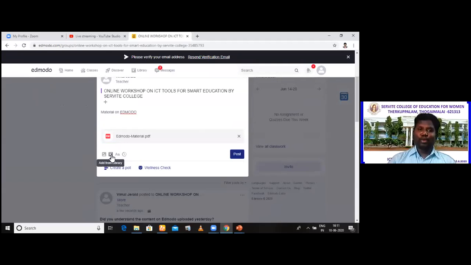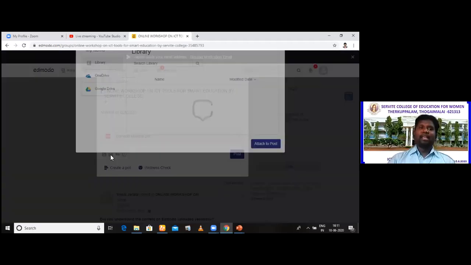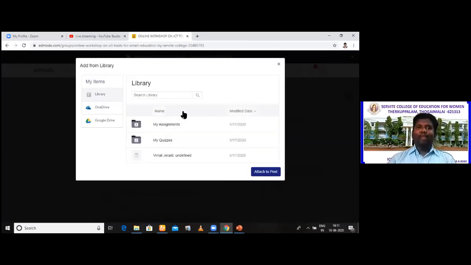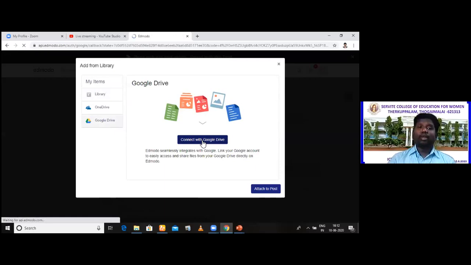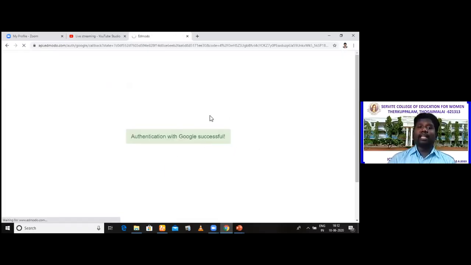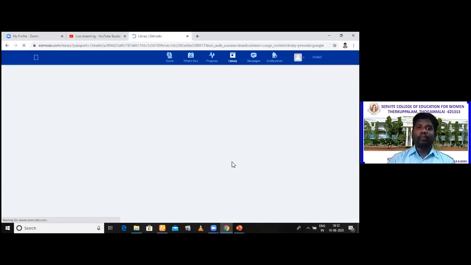I shall also do that. Click here. See, if you have material in the library, you can add. Otherwise, if you have material in OneDrive or Google Drive, you can add. For example, see here this Google Drive. I'm clicking Google Drive. So I'm connecting the Google Drive. You will have to connect the Google Drive. When you connect your Google Drive, you can attach, see here, authentication successful. So my files in Google Drive will display. I can upload my files into the Edmodo classroom.